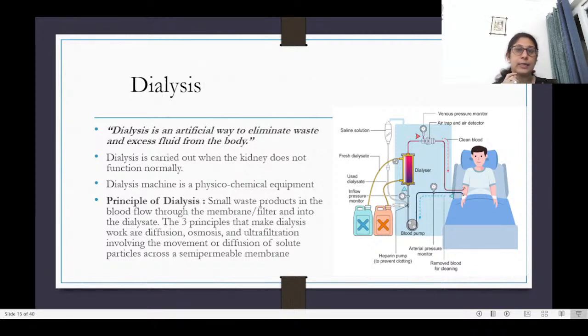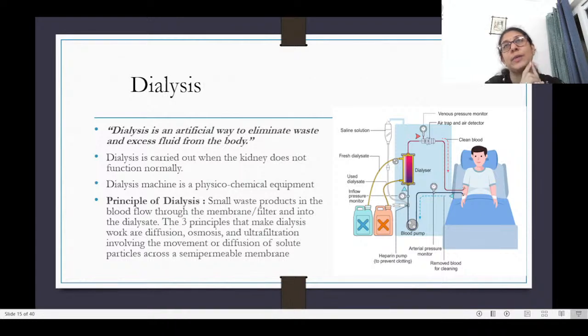Great. So, dialysis. Now, dialysis is a procedure which is used when the kidney is not functioning properly, when there is a malfunctioning of the kidney. So dialysis is an artificial way for eliminating the waste and the excess fluid from the body. So there is a dialysis machine that is used. It is a physicochemical equipment. Why we say physicochemical is because there is a physical equipment and there are chemicals which are put into it, and because of the presence of these chemicals, this cleansing action happens.